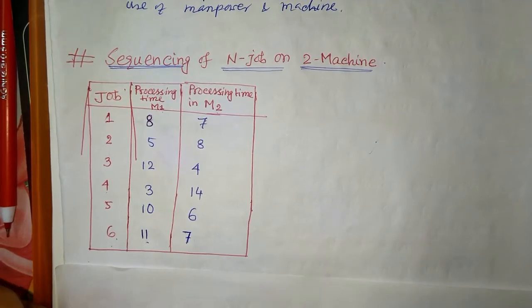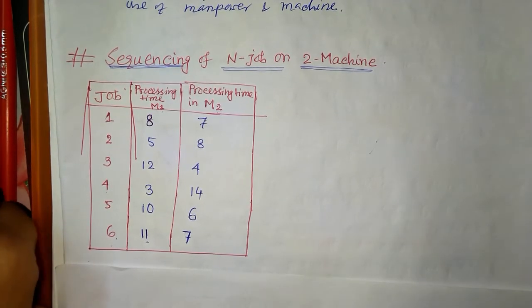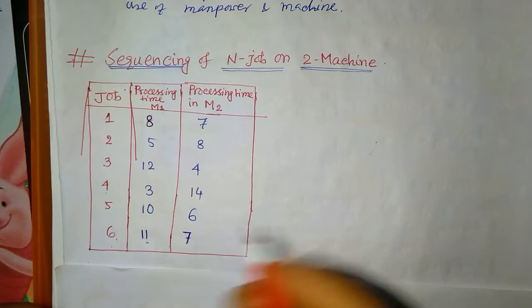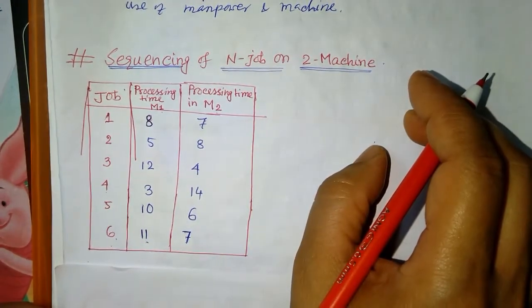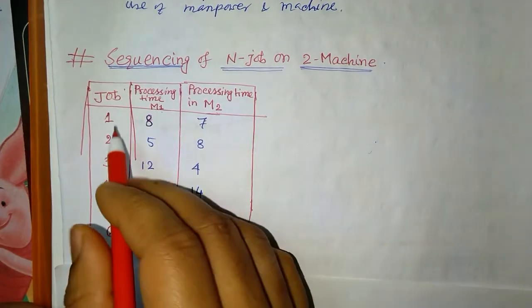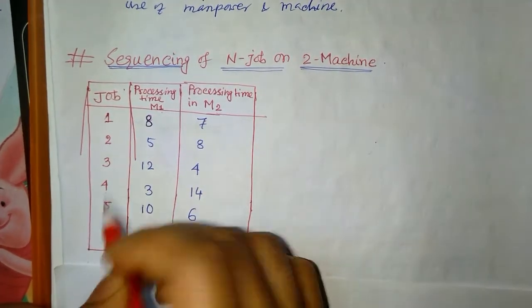For doing this, first we need to make rectangular blocks equal to the number of jobs.